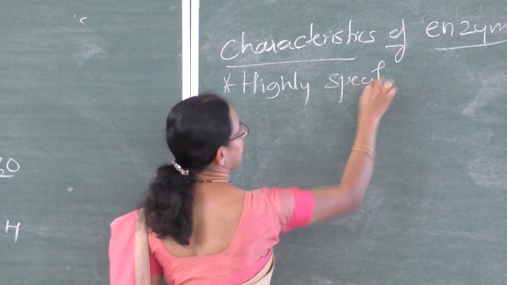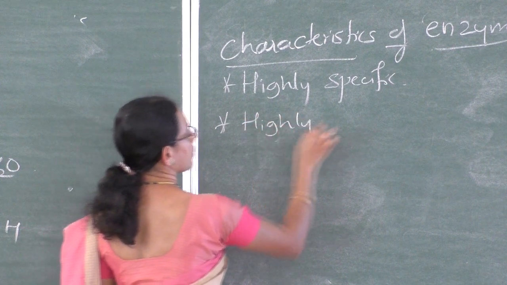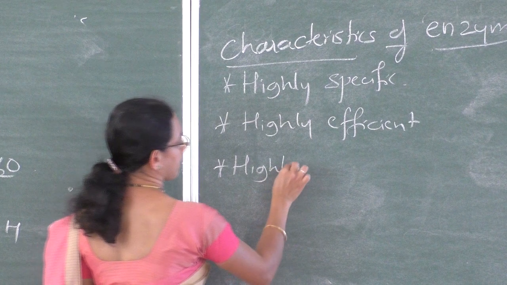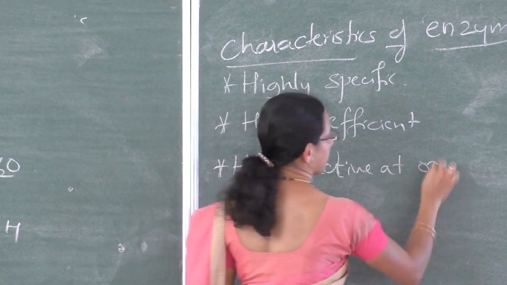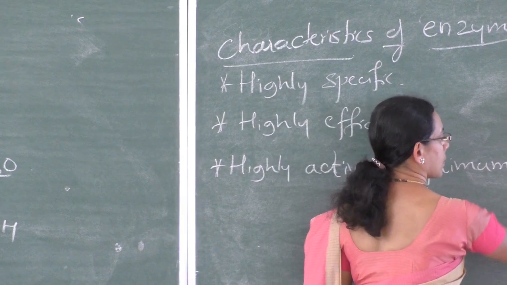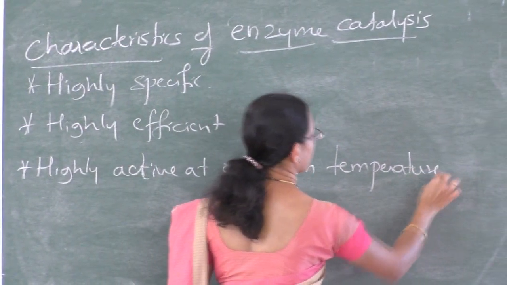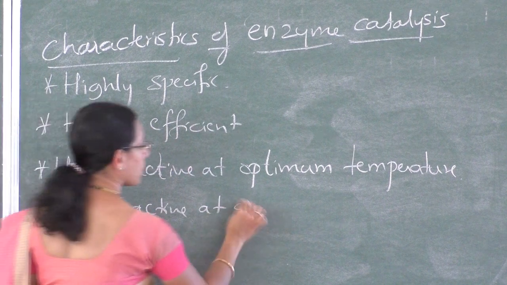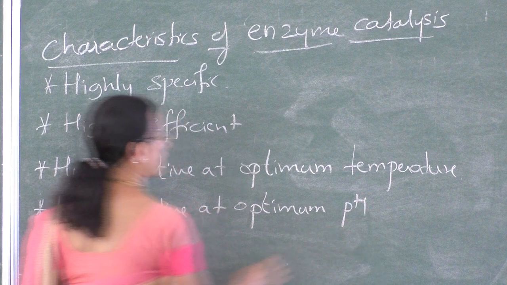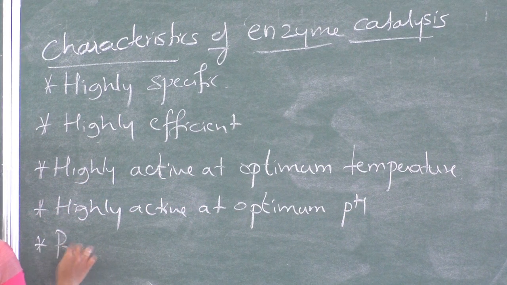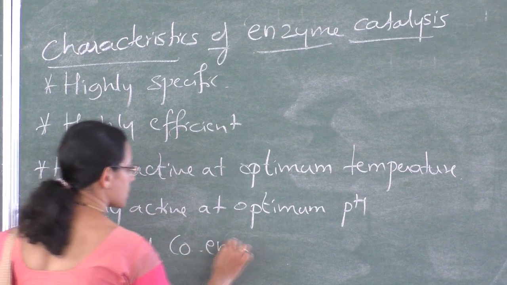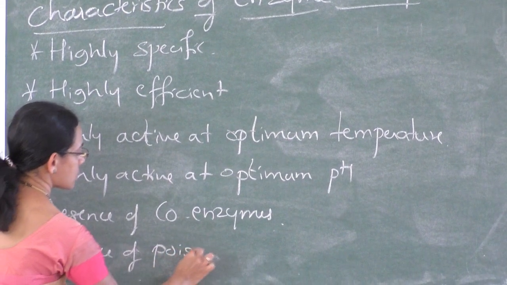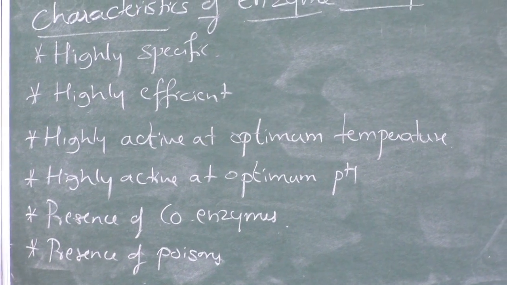Highly specific, highly efficient, highly active at optimum temperature, and highly active at optimum pH, presence of coenzymes, and presence of poisons or inhibitors. So these are some of the characteristic features of enzyme catalysis.